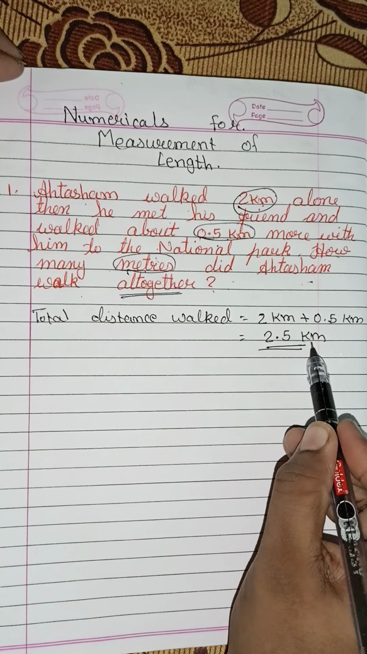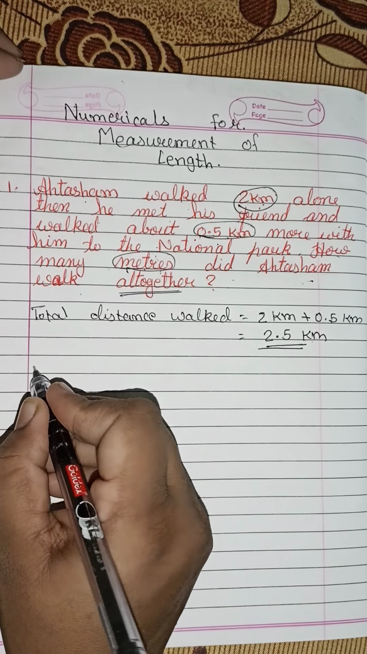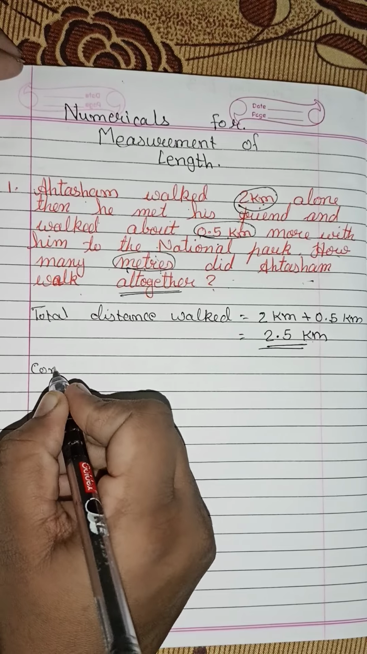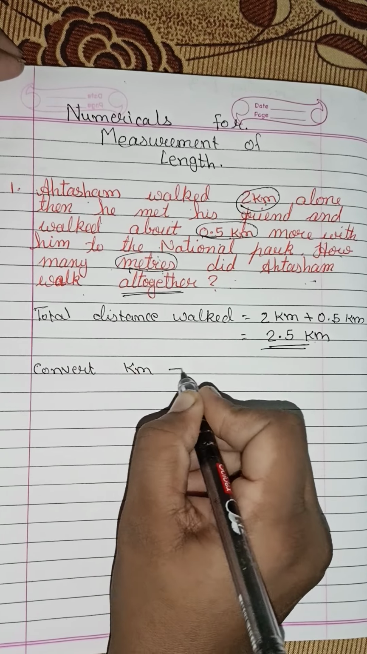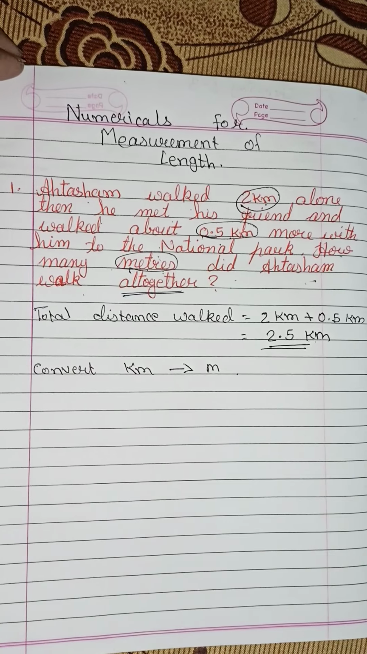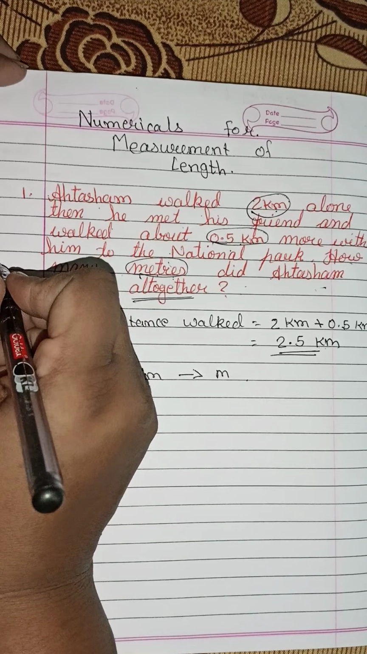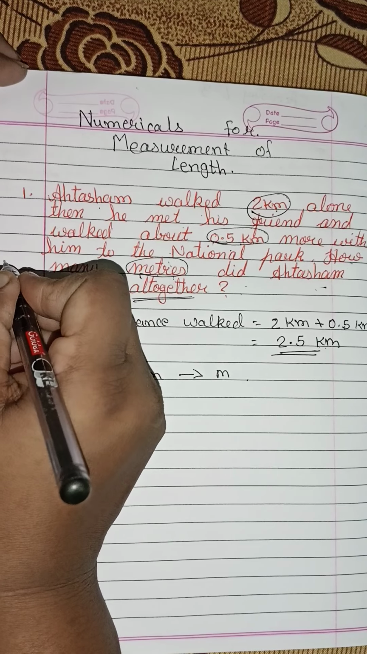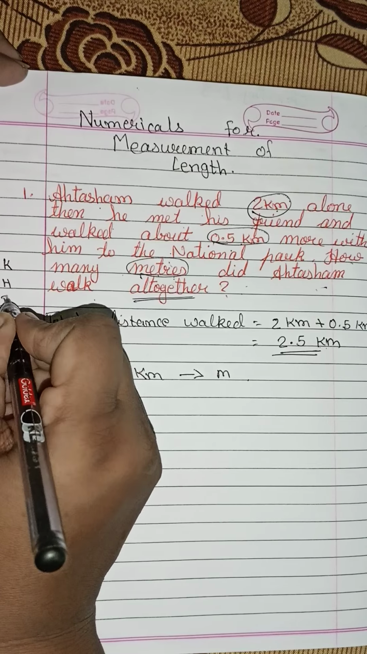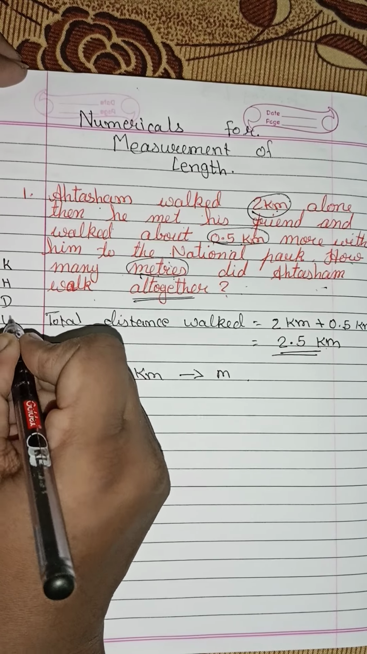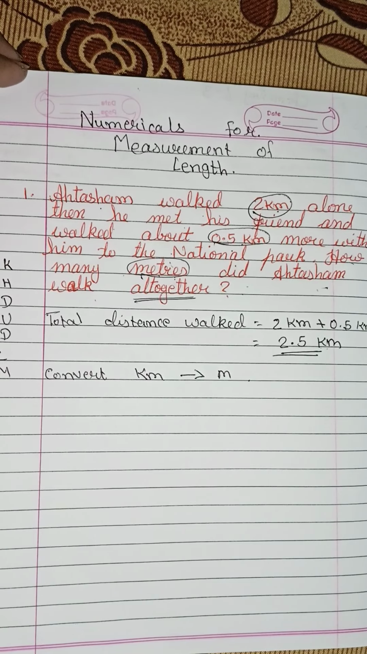Now, here it is asked how many meters did he walk altogether. We got it in kilometer. Now, we have to find out in meter. So, what we have to do? We have to convert kilometer to meter. Isn't it? Kilometer to meter. Let us first here write our King Henry method. King Henry doesn't usually drink chocolate milk, right?